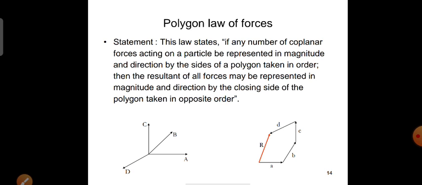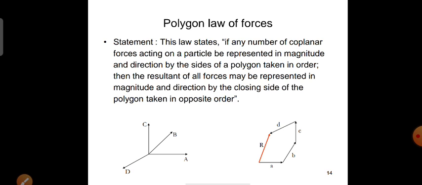So here the resultant can be represented as the closing side of the polygon in opposite order. The red color side of the polygon, the closing side of the polygon, is the resultant. This polygon law of forces is also useful in determining the equilibrium condition. So if a number of coplanar concurrent forces acting at a point be represented in magnitude and direction by the sides of a closed polygon taken in order, then the forces shall be in equilibrium.